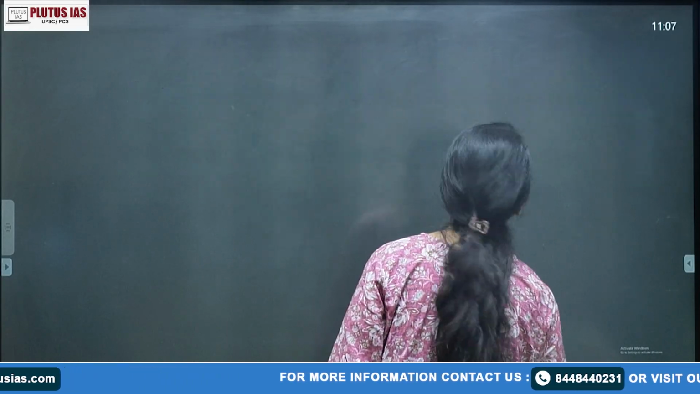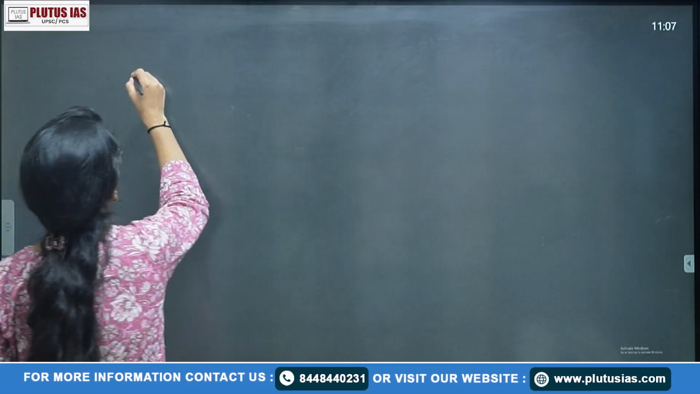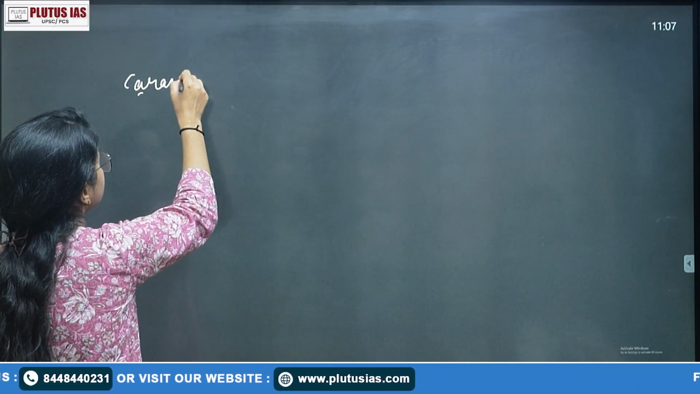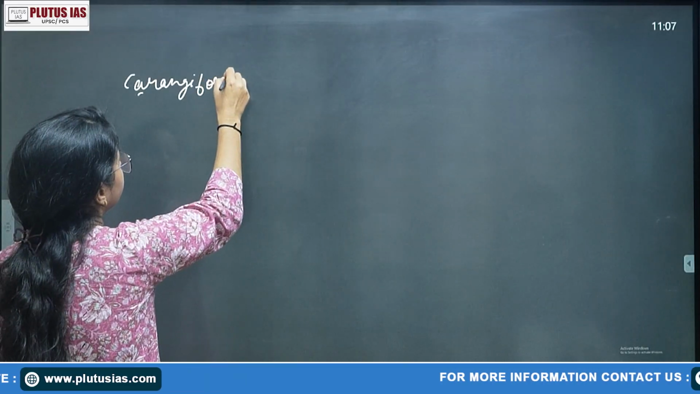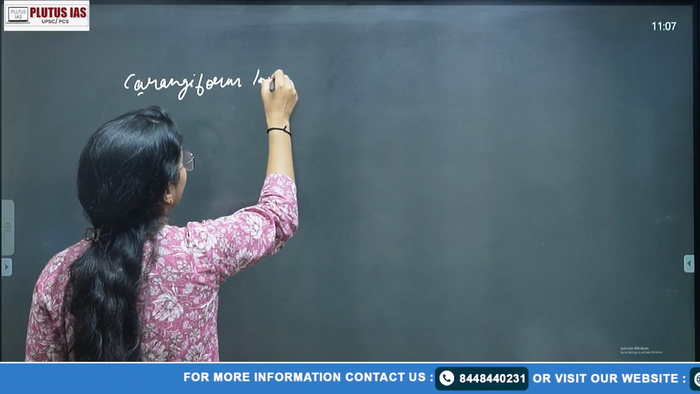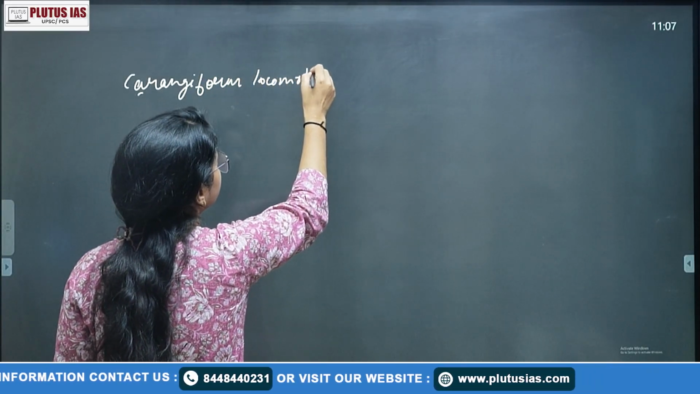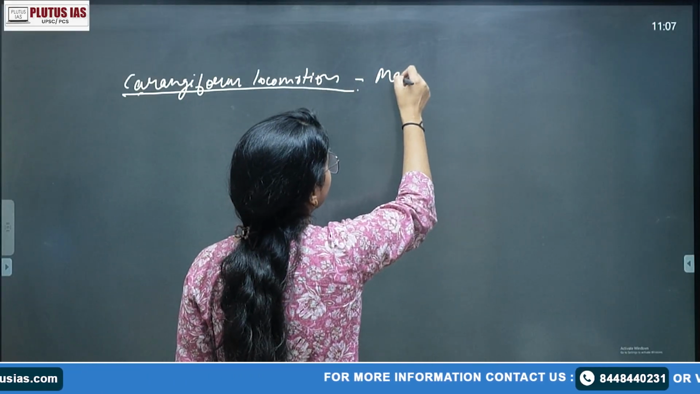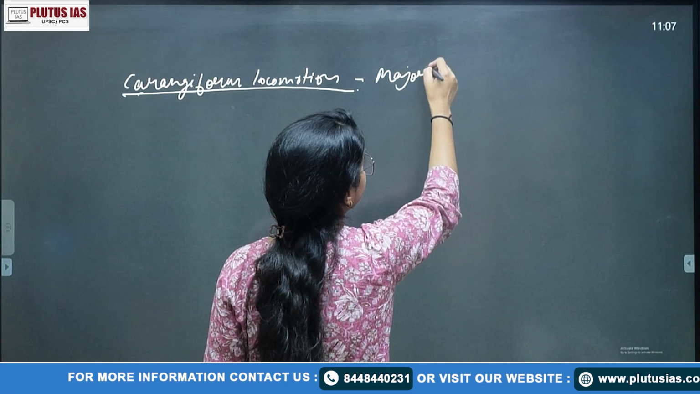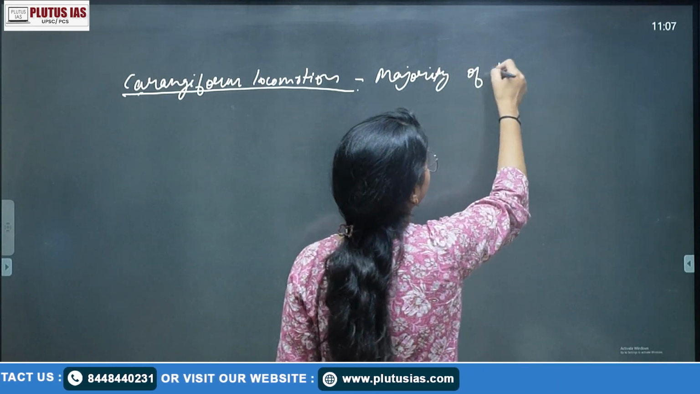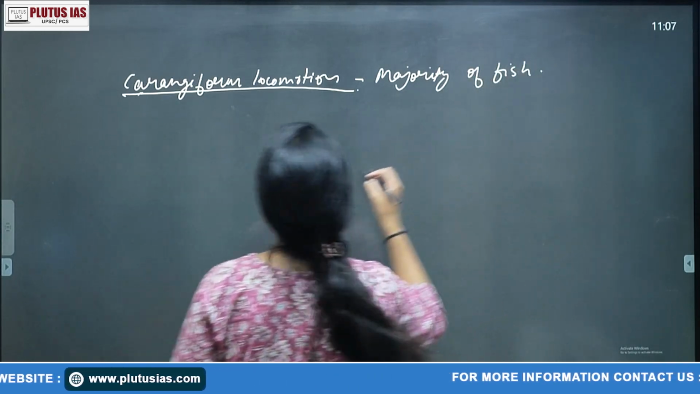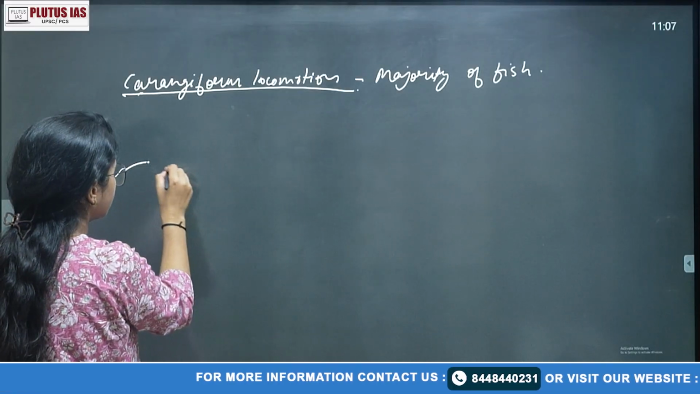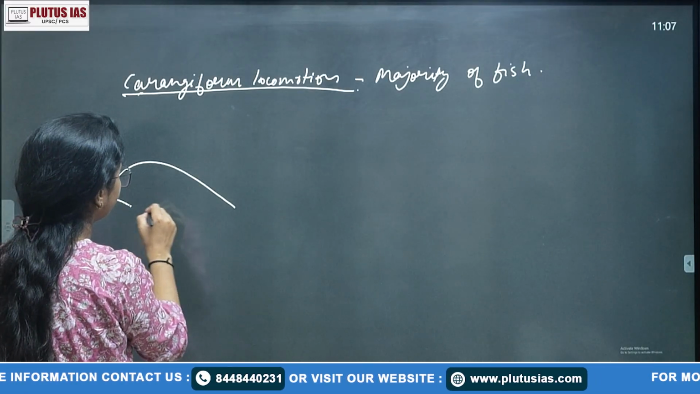The next is your carangiform locomotion. What is this? It occurs in the majority of fishes. What does that mean? What is the structure of the fishes? Like this, right? This is the structure of the fishes.